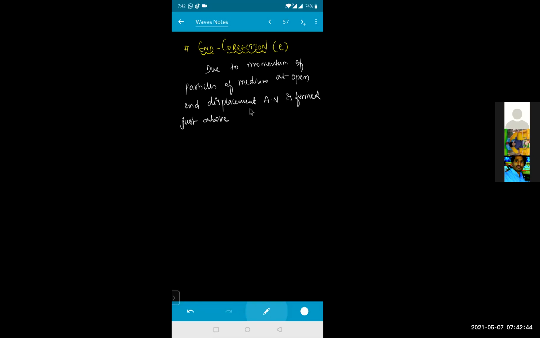See here, due to momentum of particles of the medium at open end, displacement antinode is formed just above the open end.